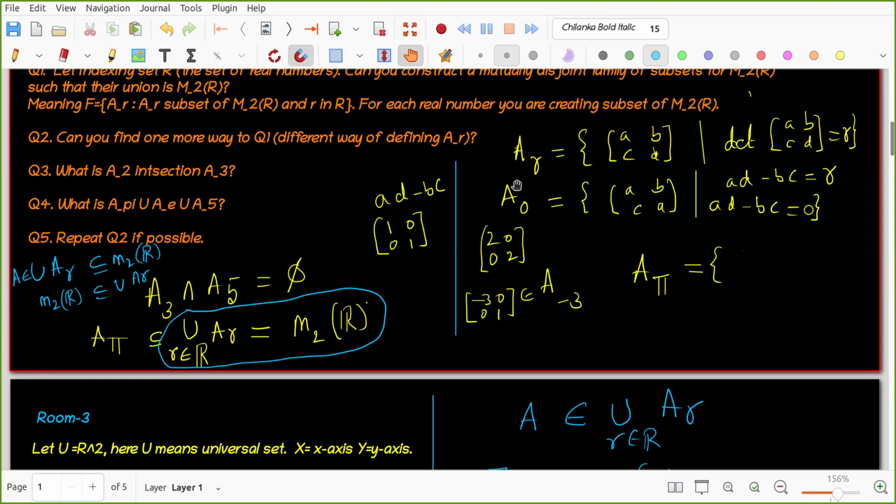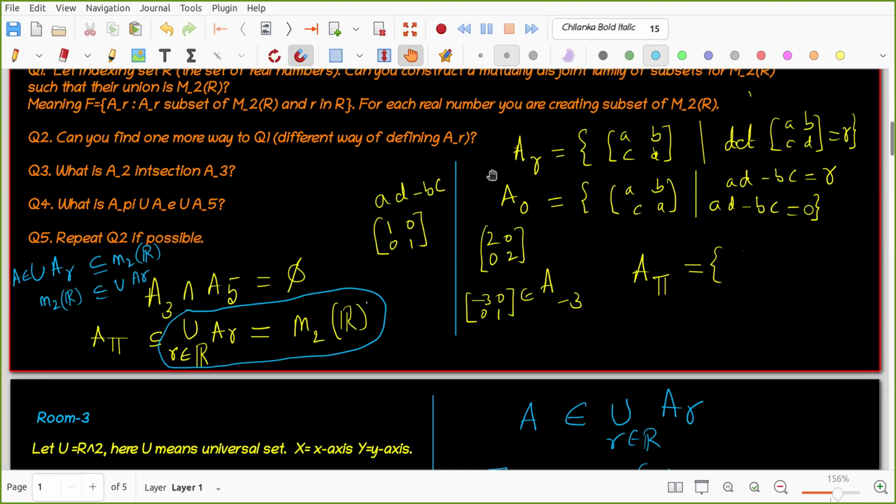Okay. Now, what about question number 2? Can somebody else give some other way? If someone can give me some other way, one is the determinant they told. Do you have any other idea? Any one of you? Okay. Nandini, go ahead. Your room number 2 only, your problem. You got some other idea?